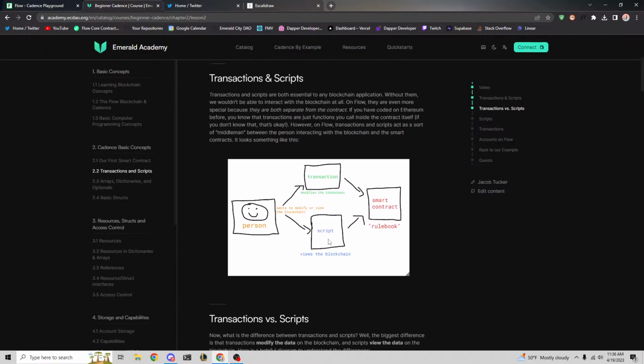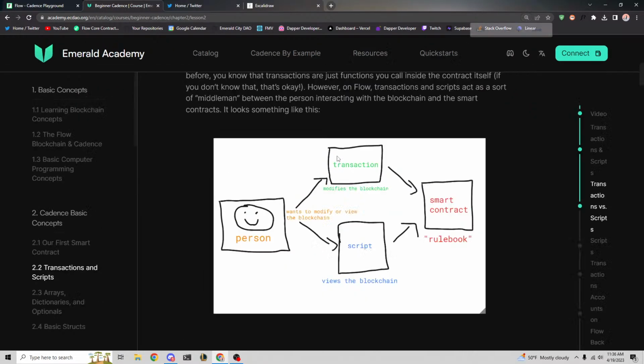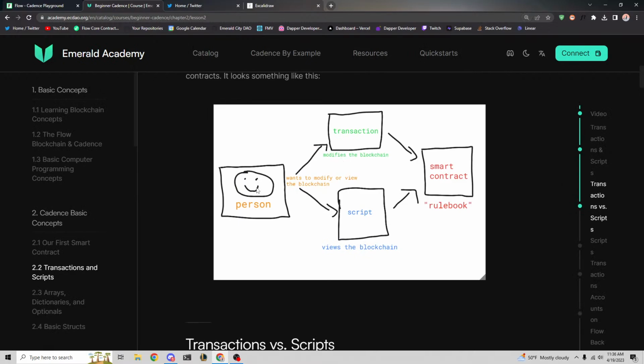Oh yeah, I was hysterically laughing at myself a couple bootcamps ago because I made this diagram and it looks so stupid. But if you want a simple diagram of transactions and scripts, you can read this too. So there's a person that wants to modify the blockchain, call a transaction, which calls into the contract, or they call a script that views it, and you get the point.